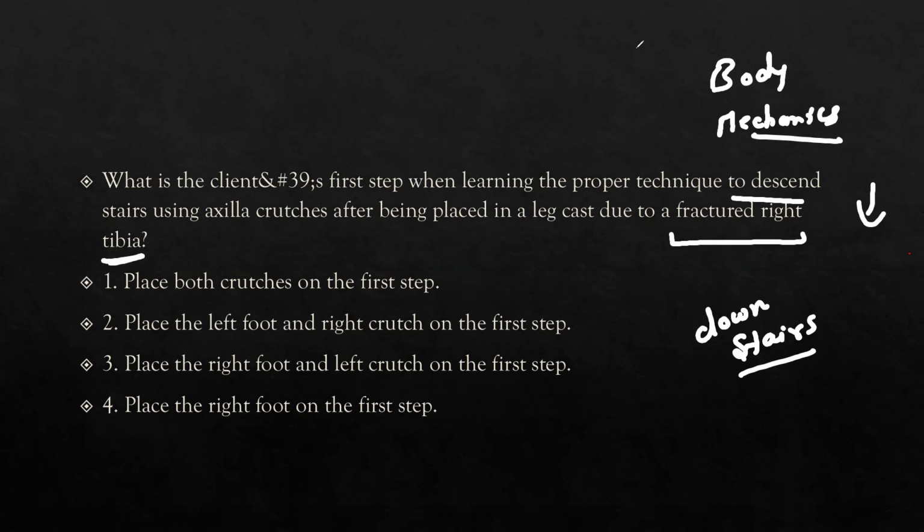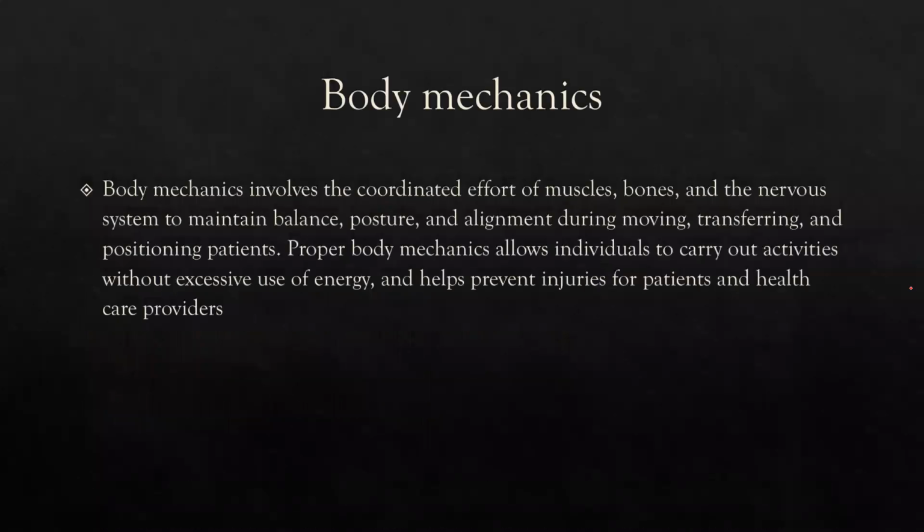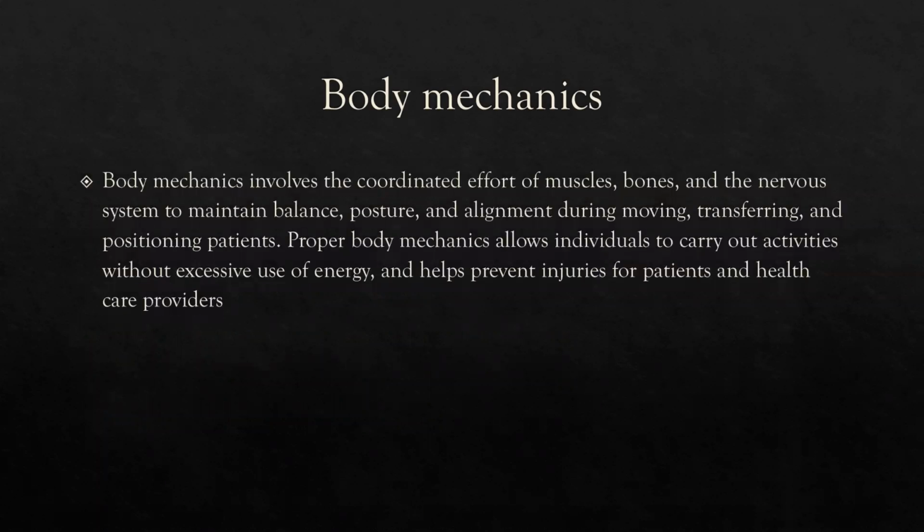So let's first have an overview of normal body mechanics. Body mechanics involves the coordinated efforts of the muscles, bones, and the nervous system to maintain balance, posture, and alignment during moving, transferring, and positioning the patient. Proper body mechanics allow an individual to carry out activities without excess use of energy, and help prevent injuries for the patient and healthcare provider. So this is a basic introduction to body mechanics.